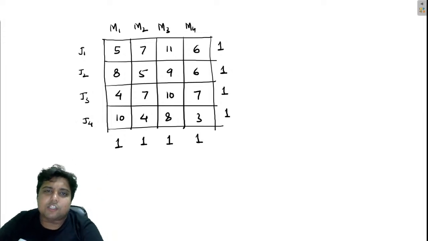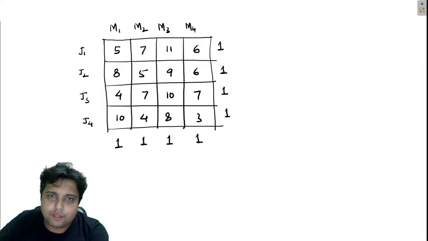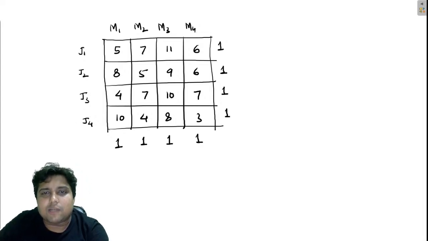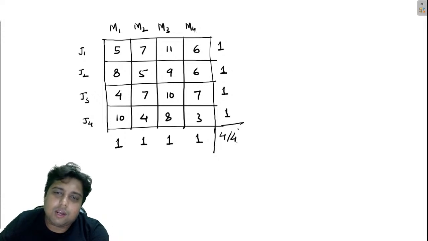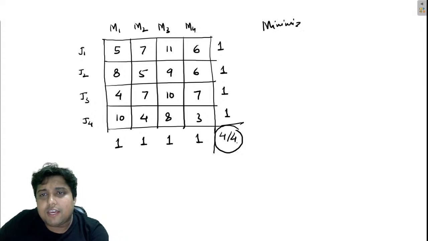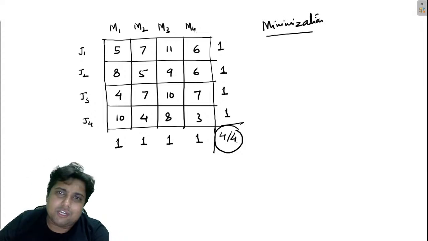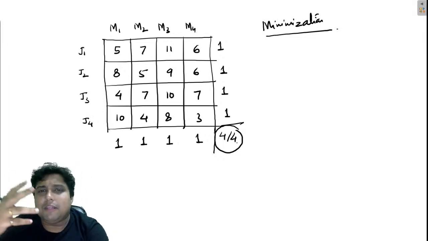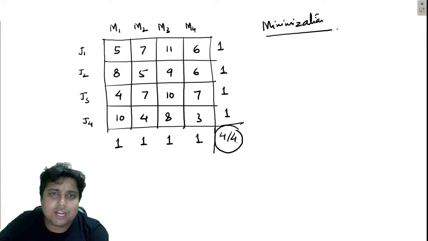So if I look at this problem as a transportation problem, remember, in the transportation problem we had a supply and demand, and we have to make sure that supply and demand are equal. If they are equal, then definitely we can solve this problem using the transportation algorithm, because our objective here is also minimization, and the transportation algorithm does the same thing. So let us use the transportation algorithm, the least cost method or the matrix minima method.